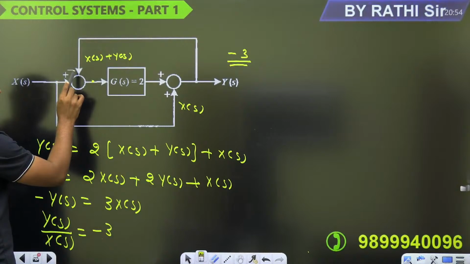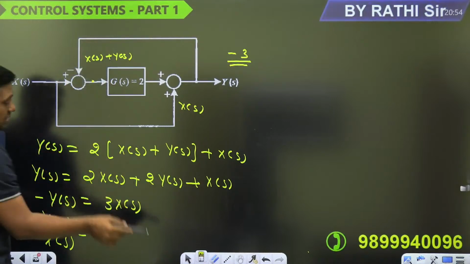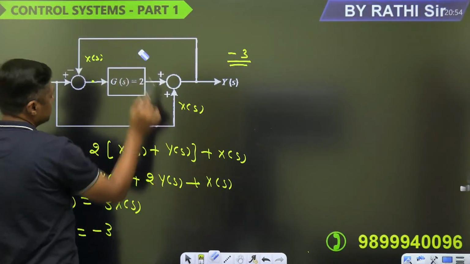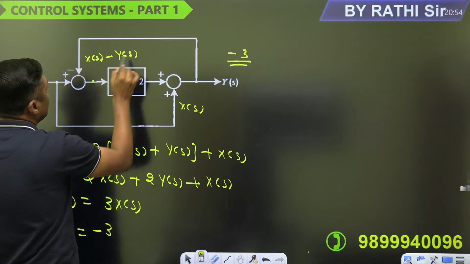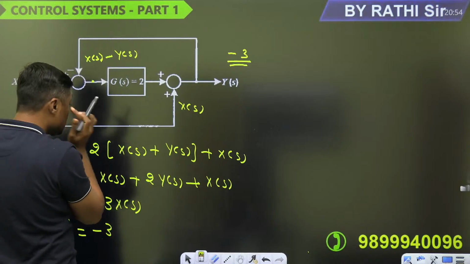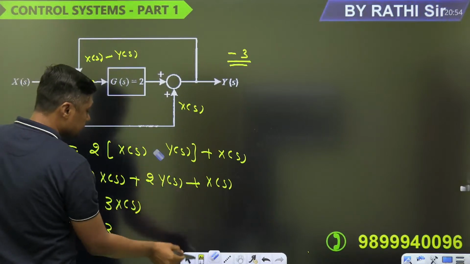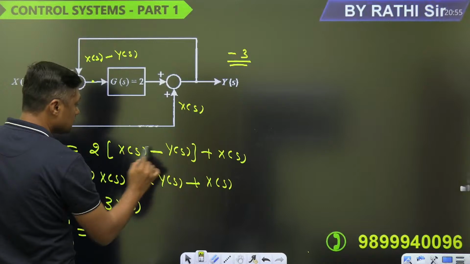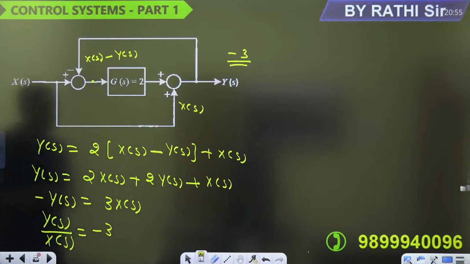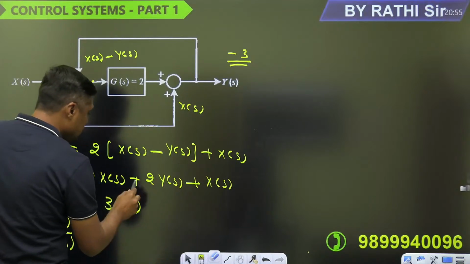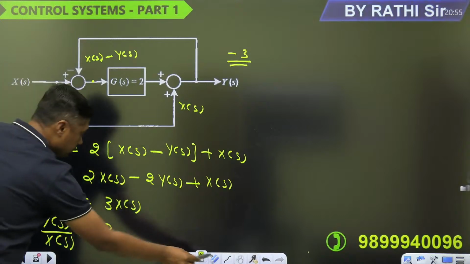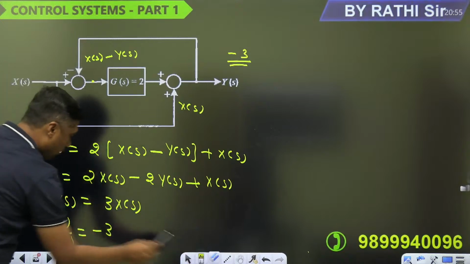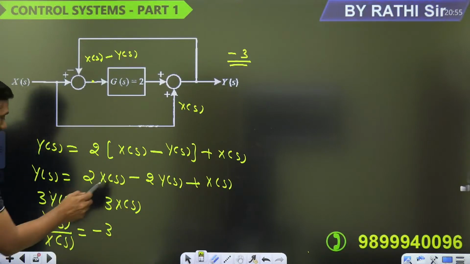When I take care of this sign, this is plus, this is minus in place of plus. This is minus. And because of this minus, it will become minus here. Right? Now this is minus here. Now this becomes 3 times of YS. YS upon XS, 3 upon 3.